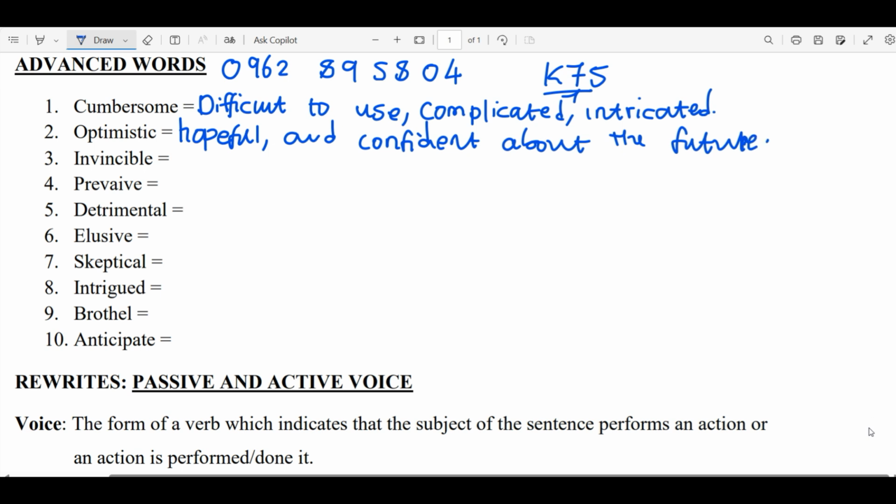The third one, we have invincible. To be invincible, like you are strong, you are too powerful to be defeated. Then this should be prevail. To prevail simply means to overcome or to defeat.